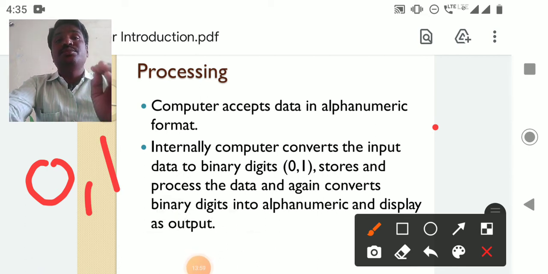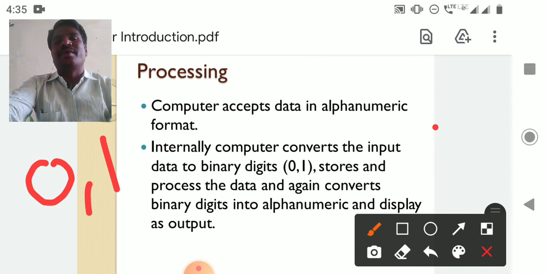The computer stores the data in binary format, but on the screen it displays the data in our understandable format, because the output devices convert the binary digits back into alphanumerics.